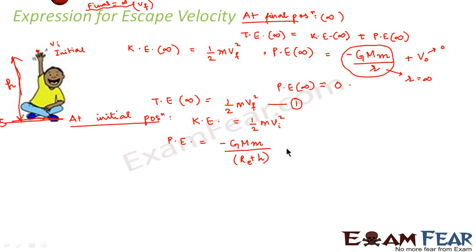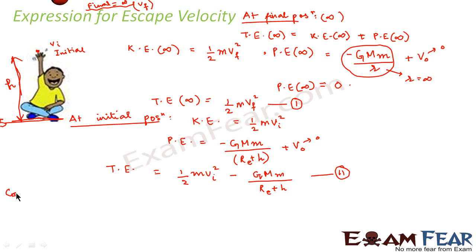So this is the potential energy plus V0, which we again assume to be 0. Therefore, at the initial position, the total energy is equal to half m Vi square minus G m1 m2 by Re plus h. So this is the second value, the total energy at the initial position.